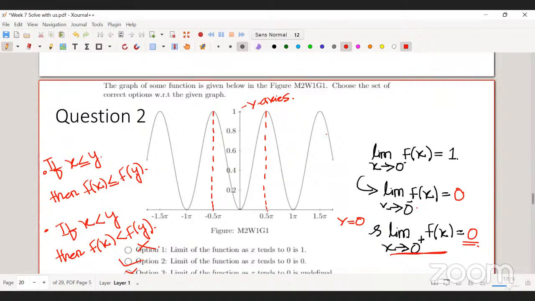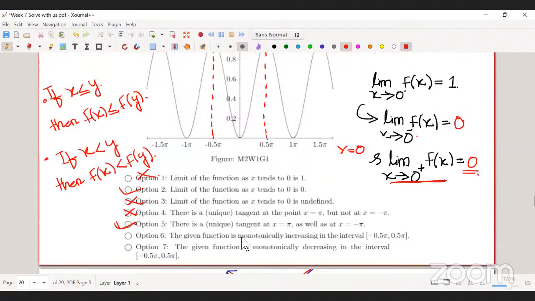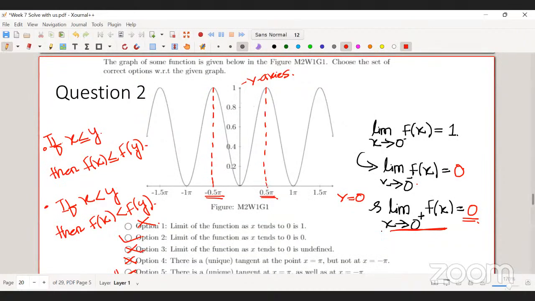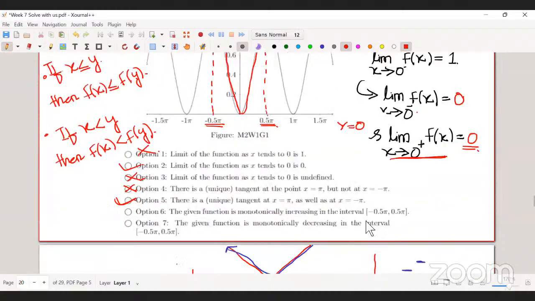Option 6 says it's monotonically increasing in this interval, minus 0.5 pi to plus 0.5 pi, which is incorrect, right? Correct, sir, because as you can see, from minus 0.5 pi to 0 the function is decreasing, and again it starts increasing. So certainly it's not monotonically increasing. So option 6 is incorrect.